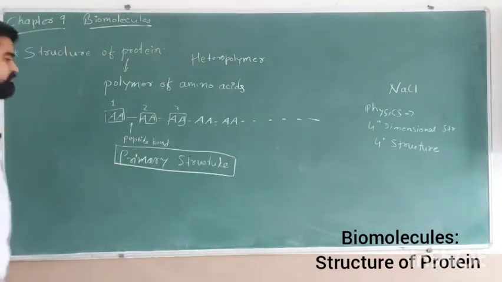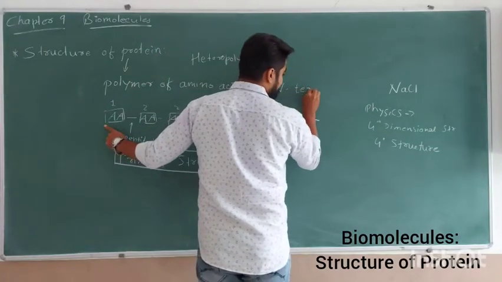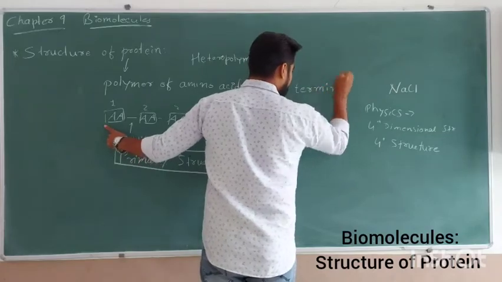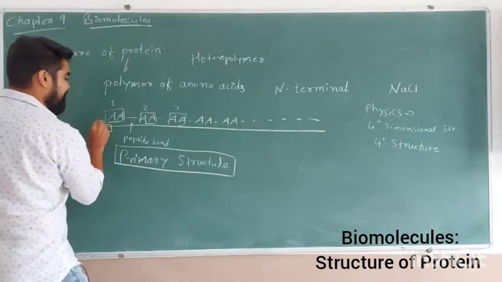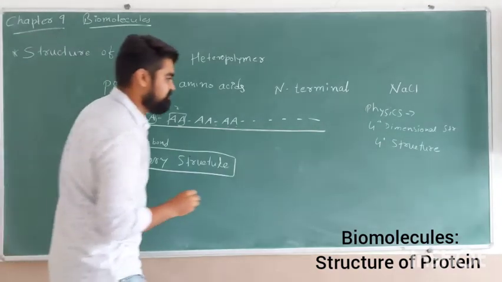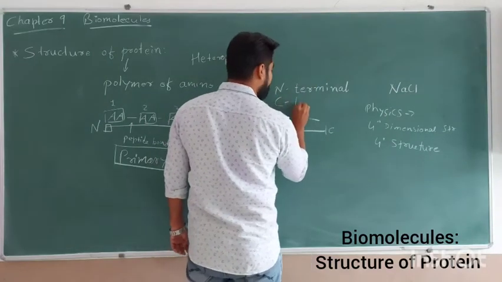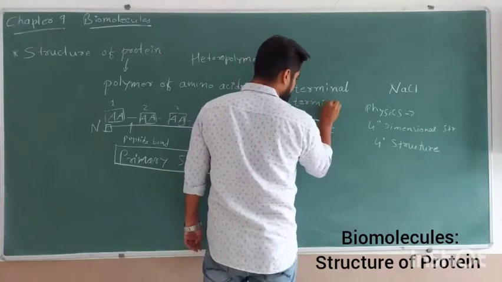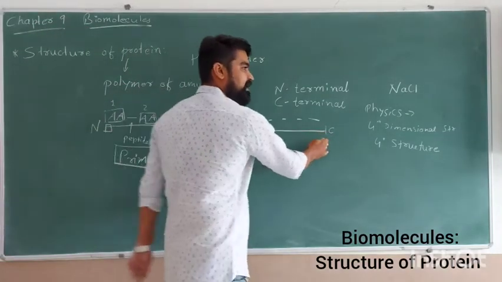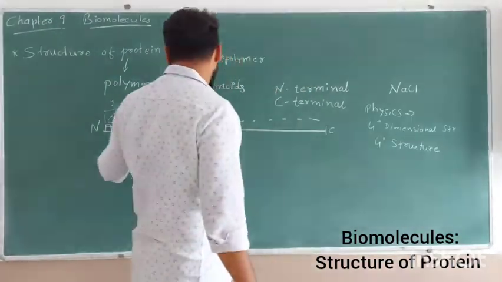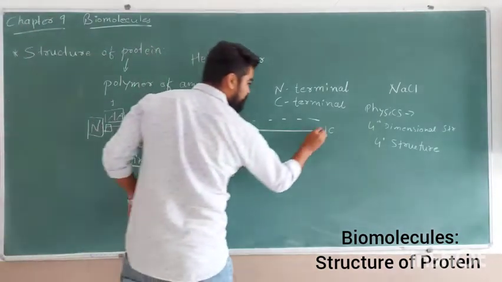In the primary structure, the left portion, or the first amino acid, is called the N-terminal. In this whole chain, the terminal in the left portion will be called the N-terminus or N-terminal, while this portion is called the C-terminal. That is, the last amino acid of the structure will be called the C-terminal and the first will be called the N-terminal. Now why they are called N and C also has a logic behind it.